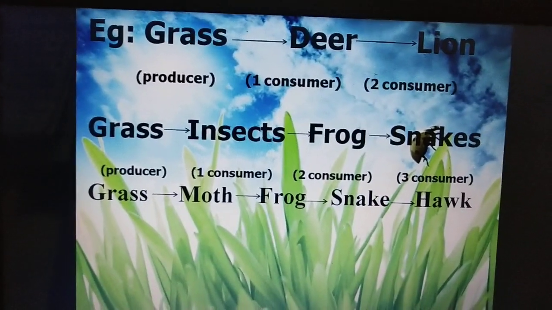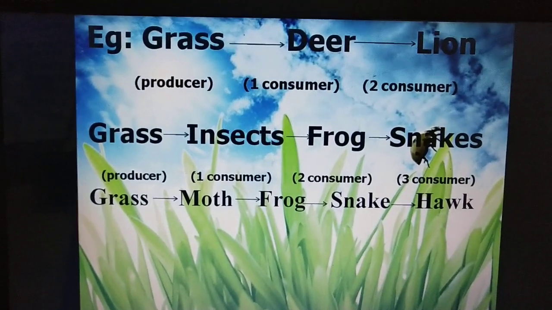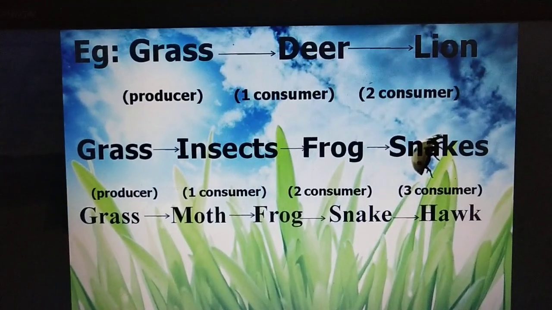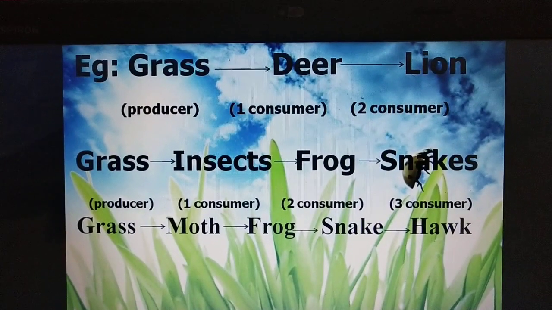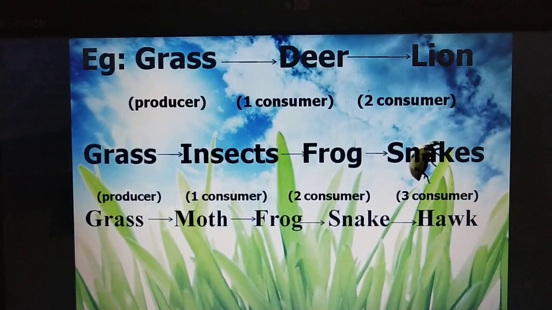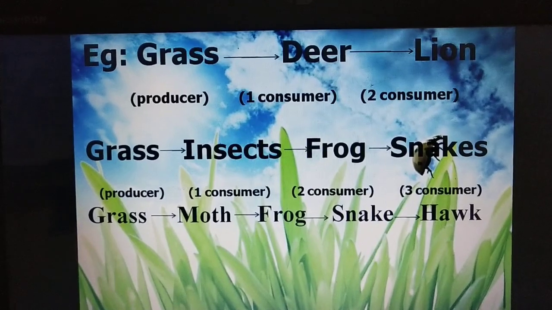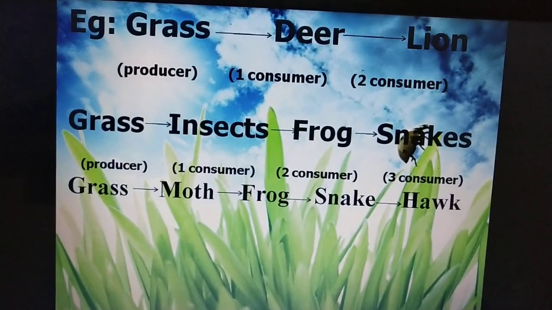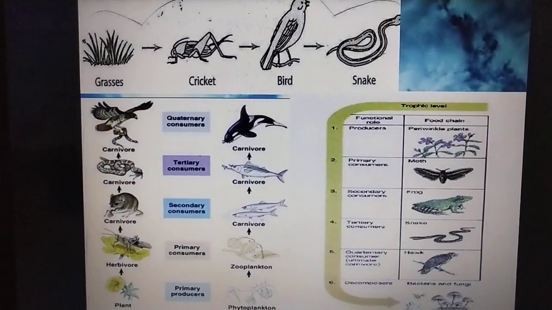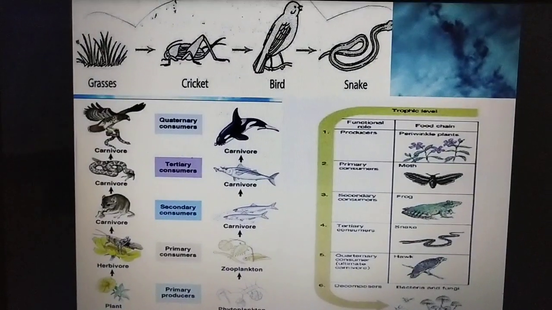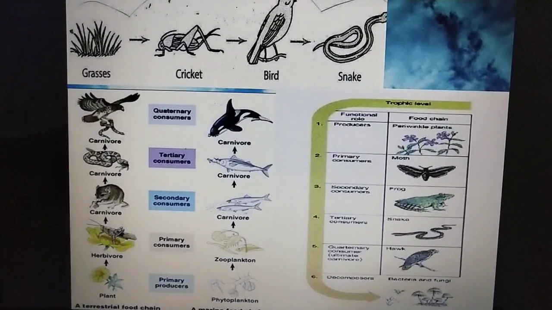See, the topmost consumers are also called apex predators. Now, what is the meaning of apex predators? Apex predators means those who are not eaten by any other organisms. They are called apex predators. So these are the examples of food chain.